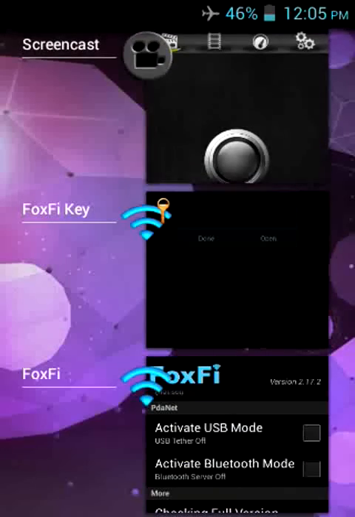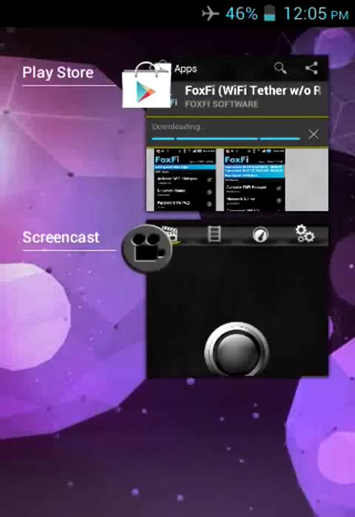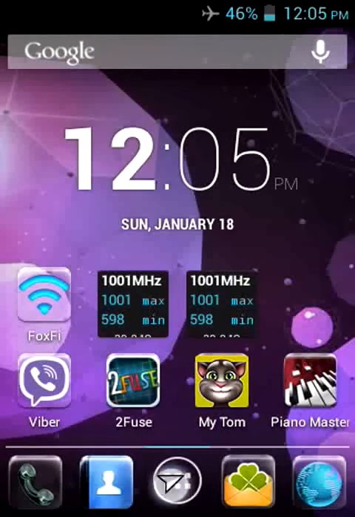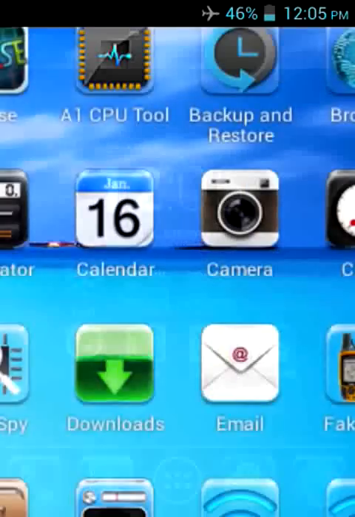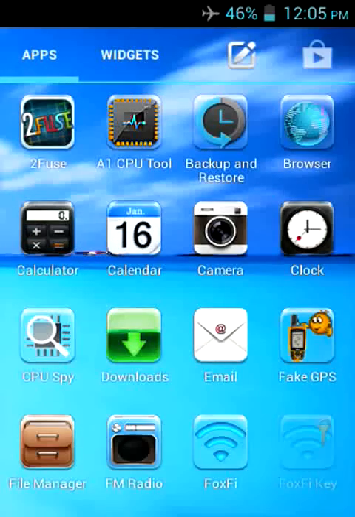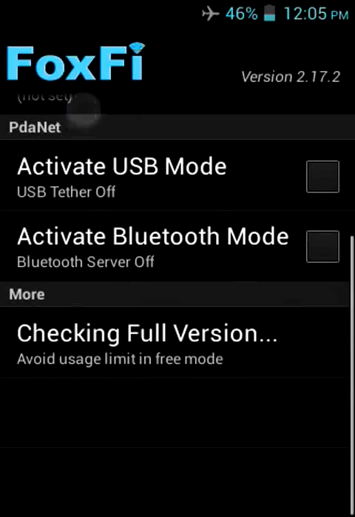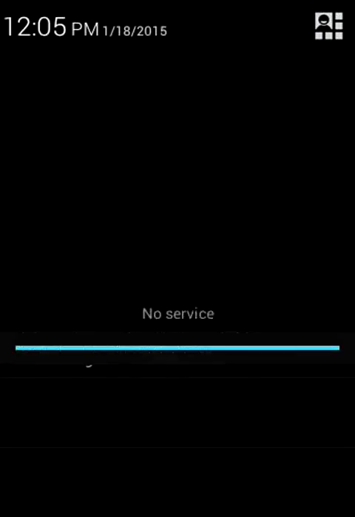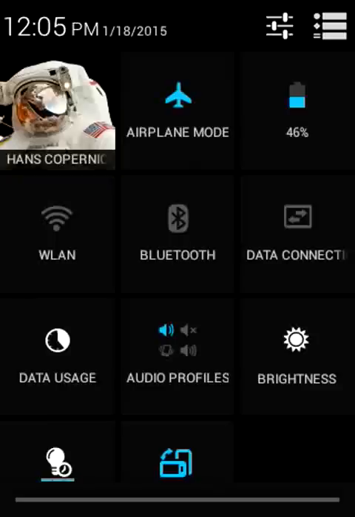Close the app. Open the Foxfi key. After that, I should disable the airplane mode.